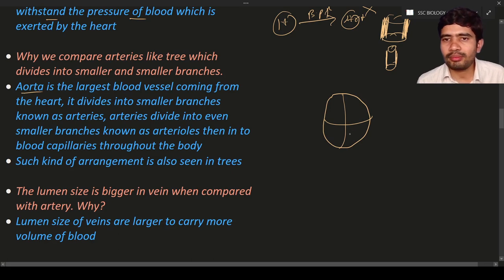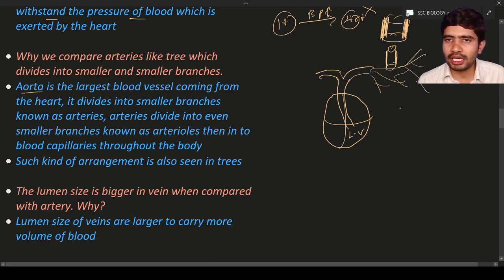From the left ventricle, the major blood vessel comes out, and it divides. It is a major blood vessel that divides into many branches, and again these into many branches, and so on. Can you see? It looks like a tree, and all these branches supply blood to the different body parts.